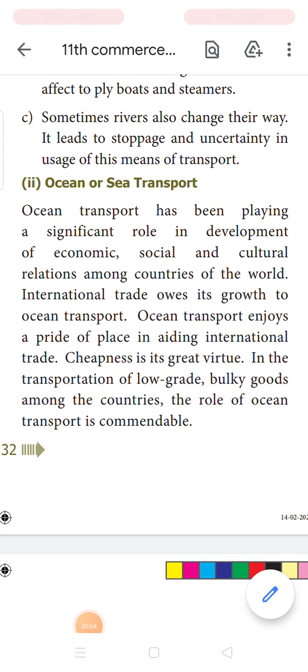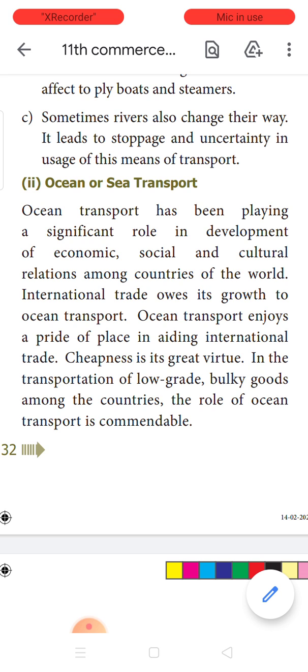So, in the last class, we were dealing with the types of transport. In that, we finished, if I am right, inland waterways, the advantages of inland waterways and the disadvantages of inland waterways. The next type of water transport is the ocean transport, or otherwise we call it sea transport.